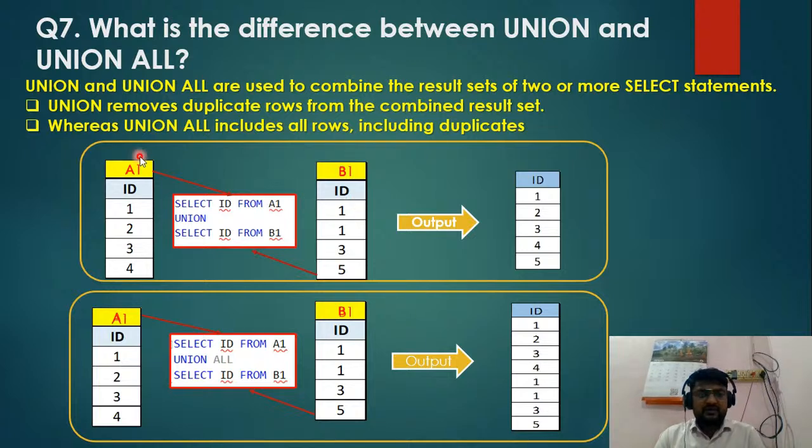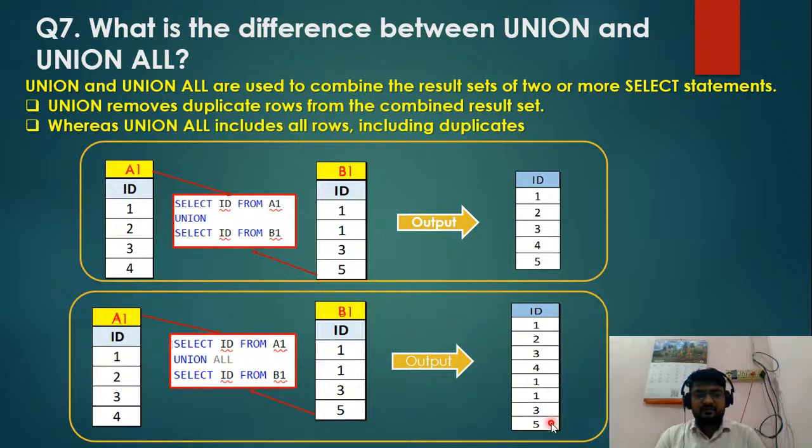Then what happens in a UNION ALL? The UNION ALL includes all the rows, and it will also include the duplicate records as well. If we perform the UNION ALL on these two tables, A1 and B1, all the duplicate records are kept. First it takes all the data from the A1 table, 1 2 3 and 4, and after that it takes the data from B1, 1 1 3 and 5.